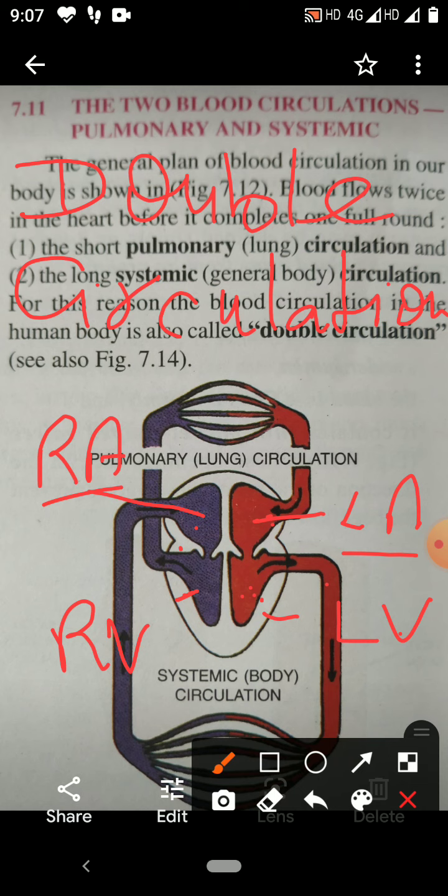Systemic circulation is the long circulation because in this, blood is circulated from head to toe, the whole body. But pulmonary circulation is a short circulation because the blood circulates only to the lungs.